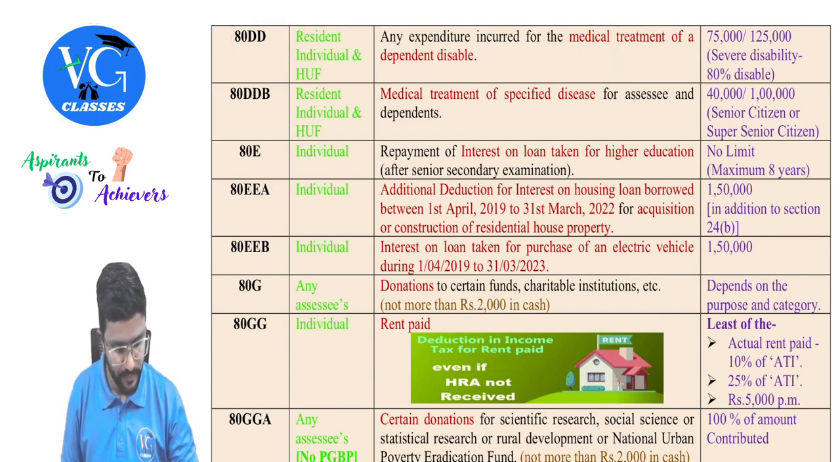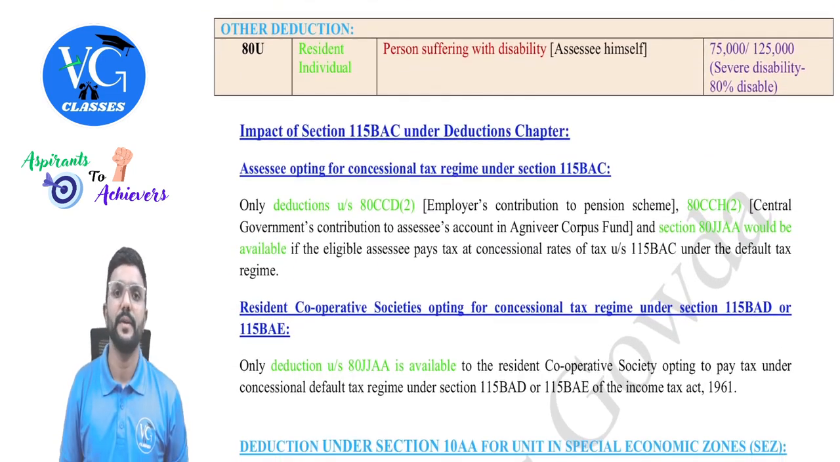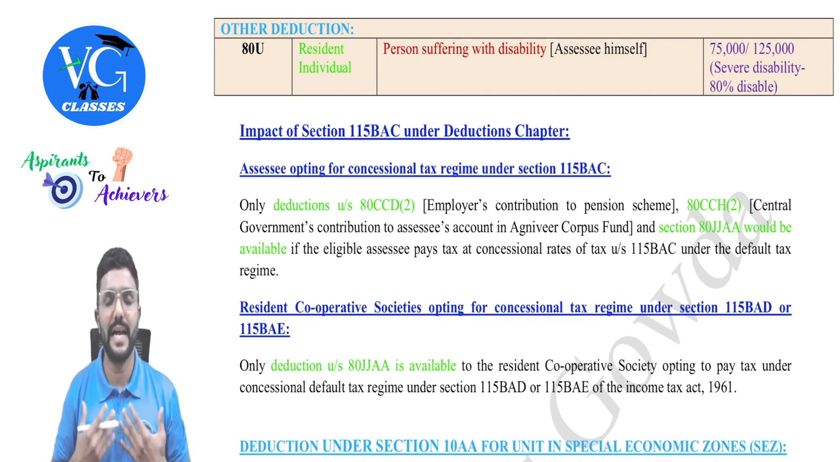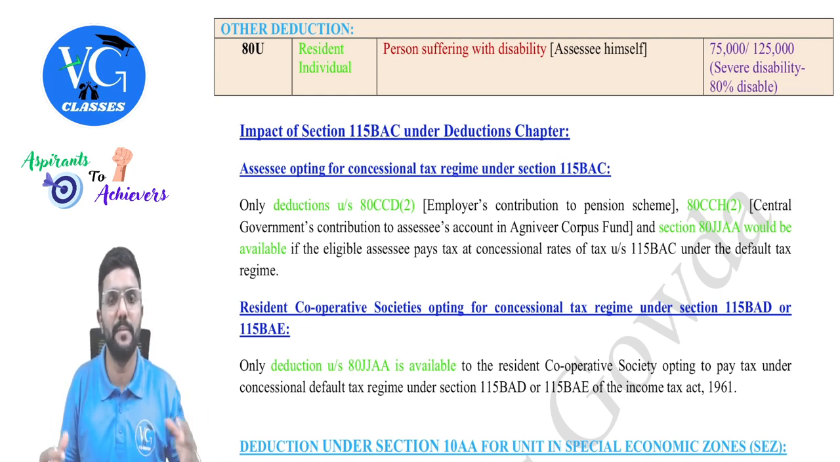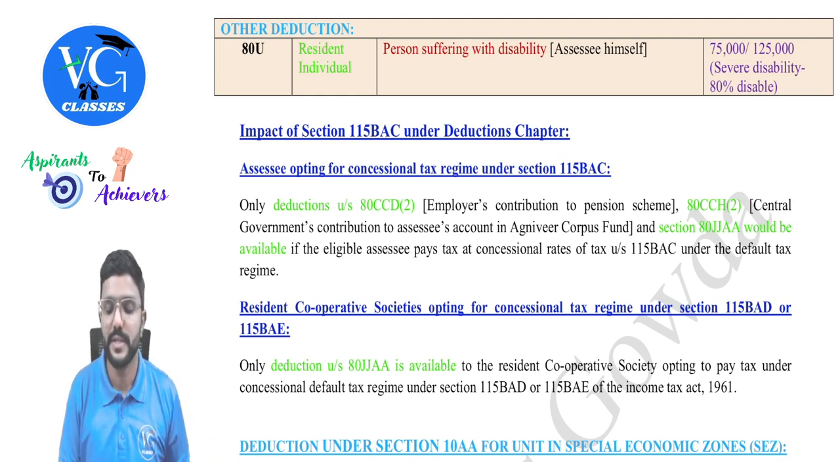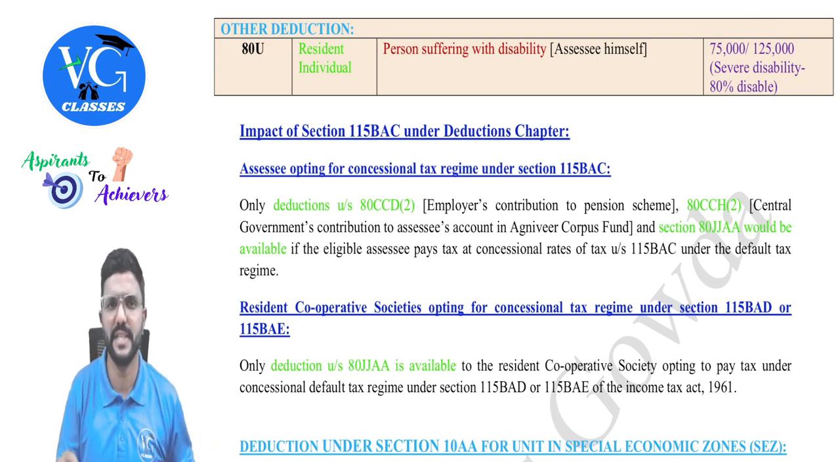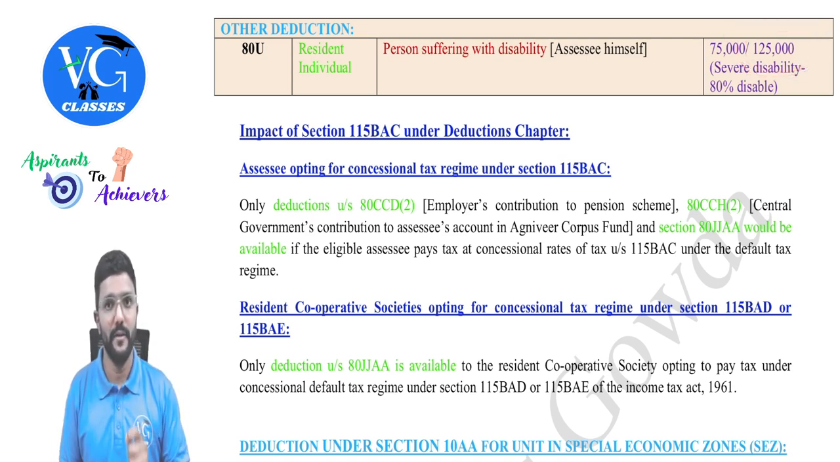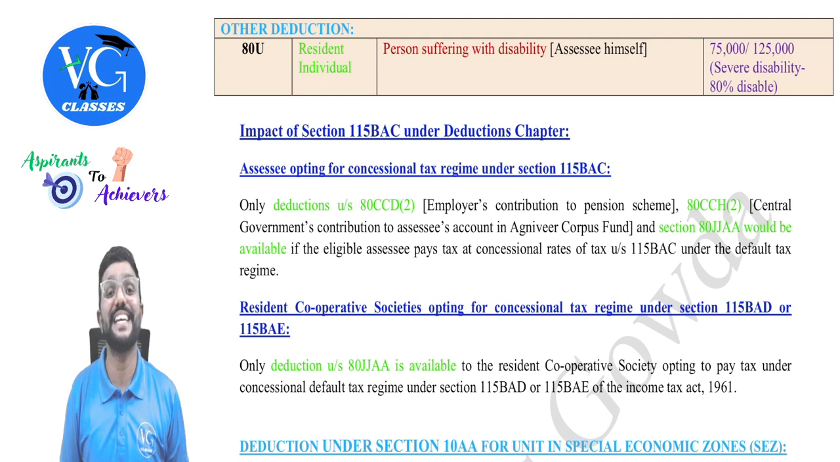Come to 80U, which is on the next page. 80U deduction is available when assessee himself is disabled, but is not dependent on anyone. So assessee can claim deduction under section 80U for himself. How much? 75,000 flat deduction, or if he is suffering from a severe disability, that is 80% or more, it is 1,25,000, guys. But for the same person, another person cannot claim deduction under section 80DD, guys.